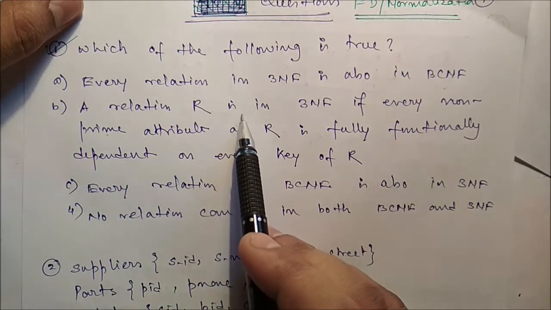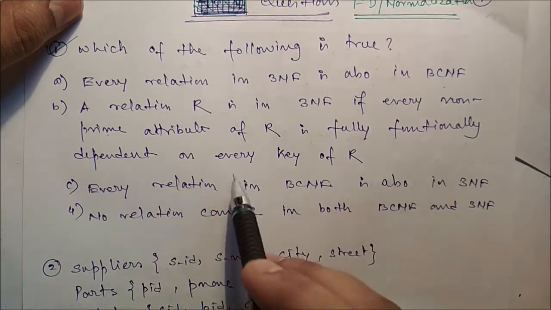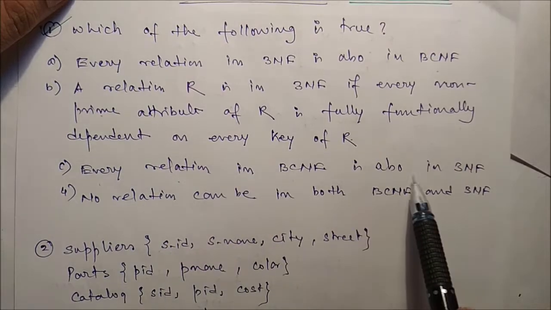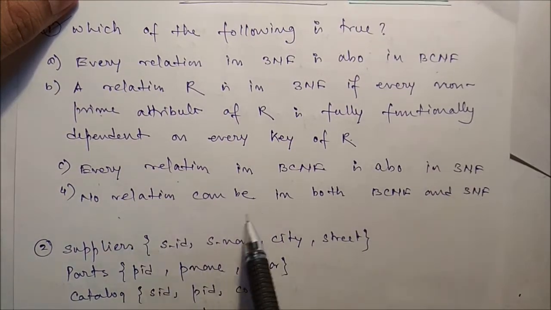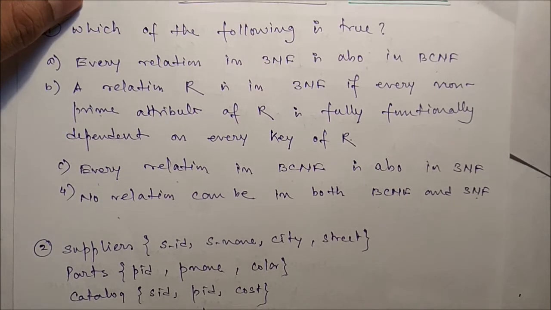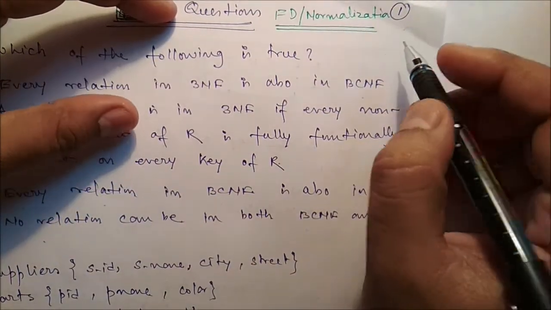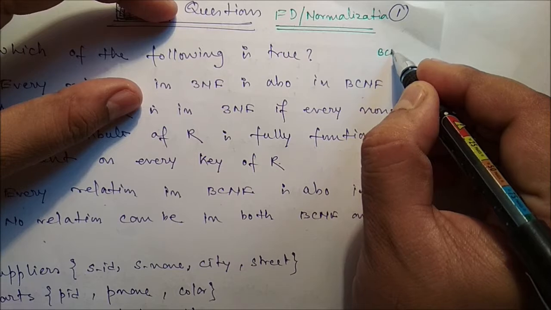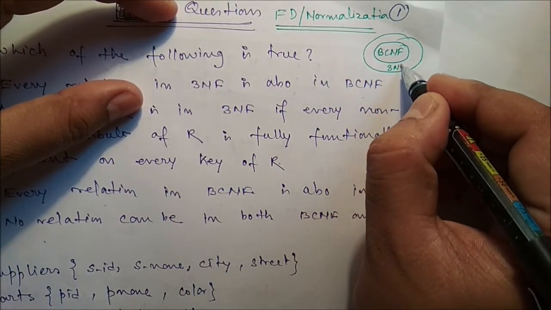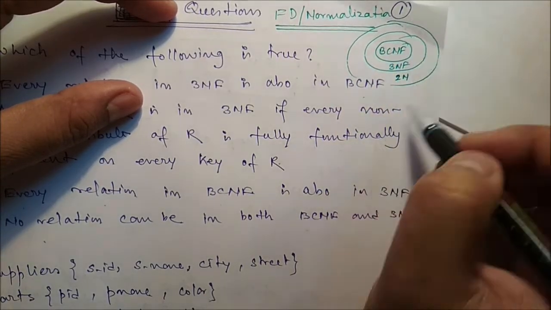A relation R is in 3NF if every non-prime attribute of R is fully functionally dependent on every key of R. Every relation in BCNF is also in 3NF. Now, no relation can be in both BCNF and 3NF. So, tell me the answer. Okay. That means already you know if a table is in BCNF, it is also in 3NF. That means it is also in 2NF and 1NF.